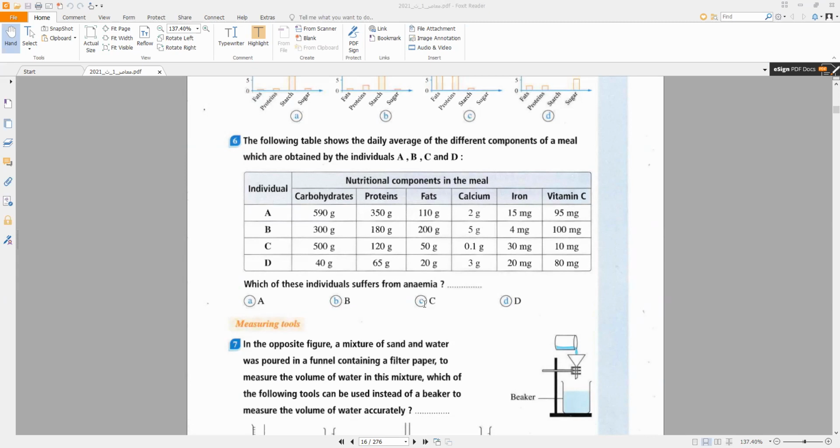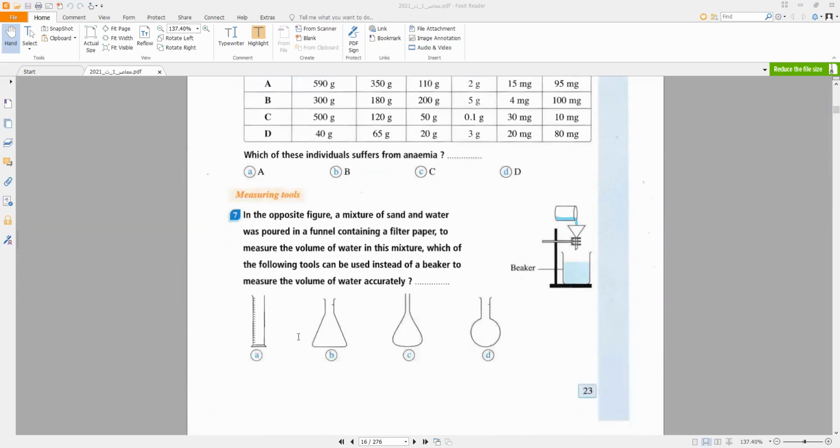The person who suffers from anemia is the person who has the lowest number of milligrams of iron, the choice with 4 milligrams. So the answer is D.